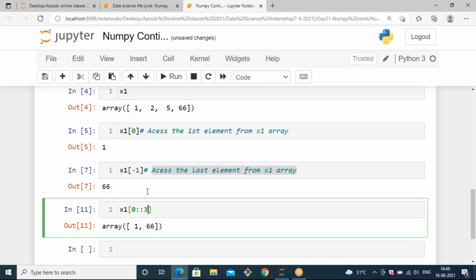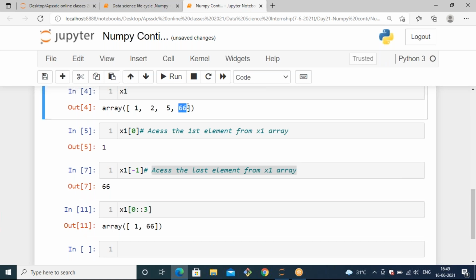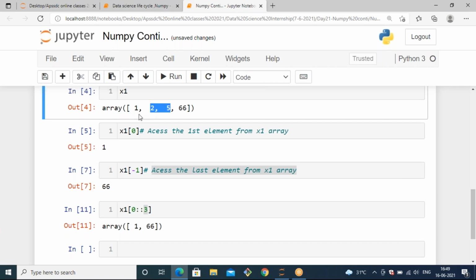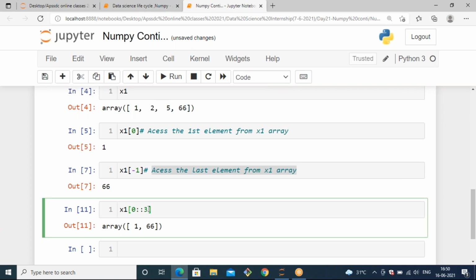So whenever you want to increase the step count, you can increase it to whatever you want. If I want to access the 66 element as well as the first element, you can use the step value as 3. Then it will generate the first value and iterate the loop. That means it will increase the step value and skip the 3 values in between, so that you will get 66. So based on the step value, we generate the values.